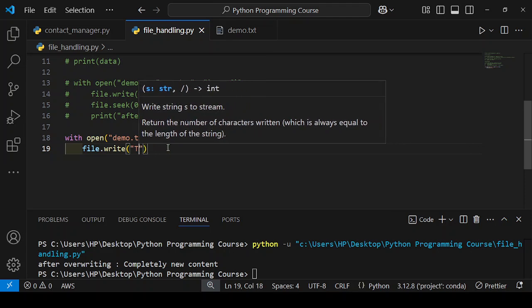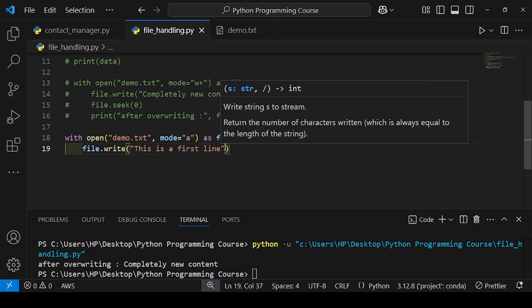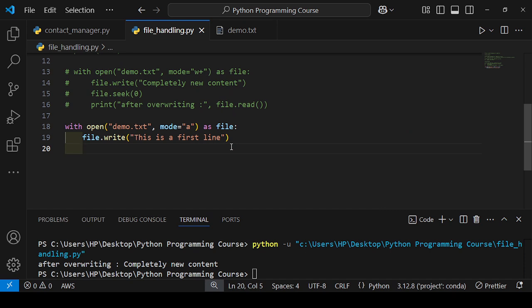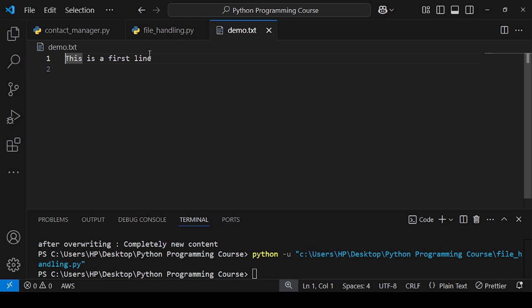This is a first line. Then I will print enter here, a new line. First I run, first I see nothing is there. Okay, so what happened here? This is the first line and the cursor is not placed here. In the previous, when I was writing first line, second line, third line, it was coming just after that. I want it in a sequential manner 1 2 3.